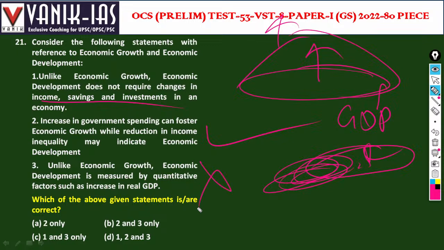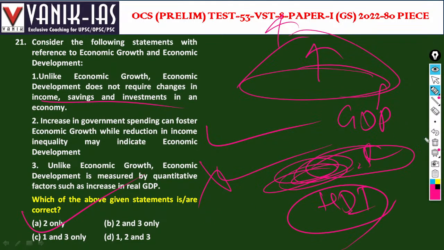So it can be measured by some parameters like the Human Development Index, HDI. They may symbolize the form of economic development. So only this is the answer.